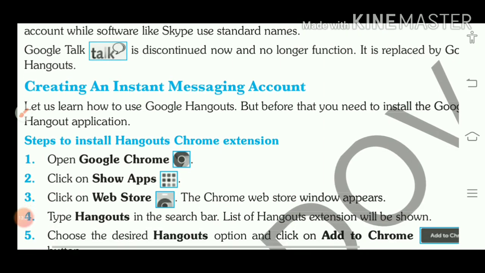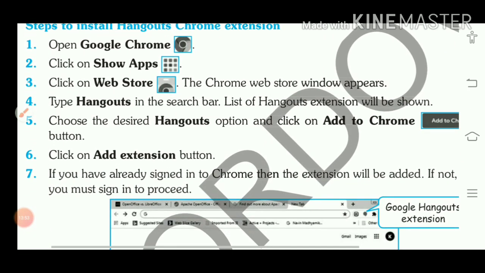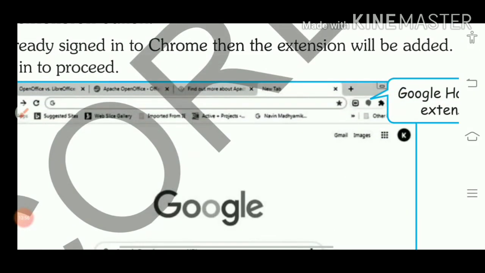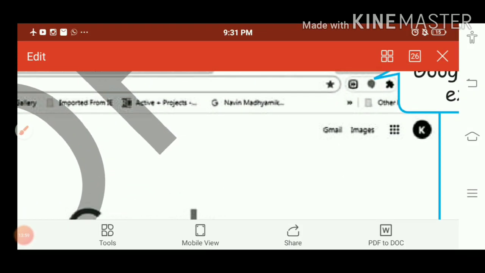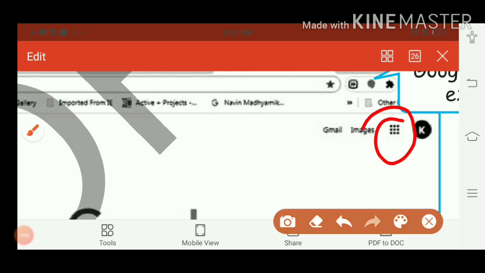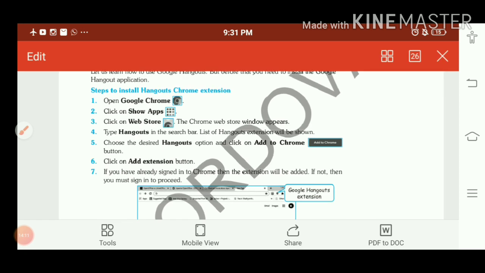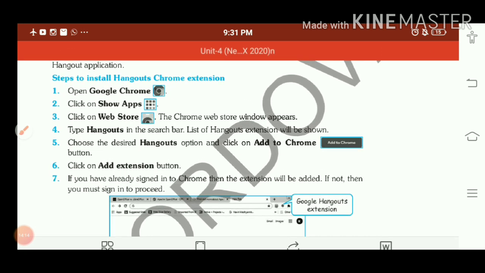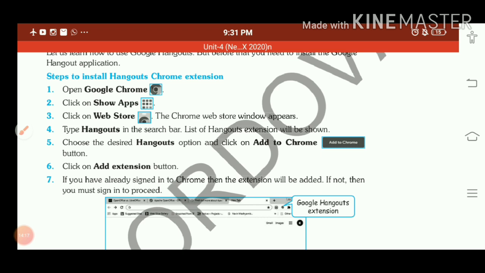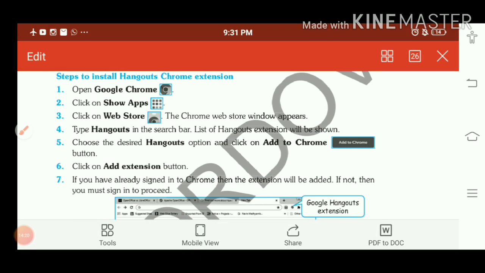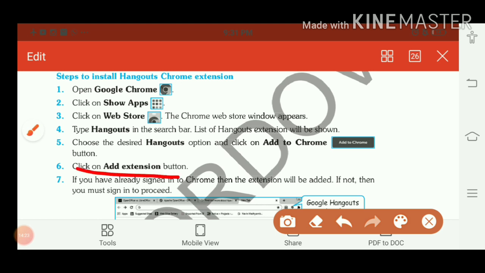Okay, how we can create an account on Google Talk, you are all aware that you will open Google Chrome. When you open Google Chrome, you will see these dots. When you click on this one, you will get the option of Google Chrome. From here you will select the Hangouts option, and then click the add to Chrome extension button. When this is added you are able to use it in your laptop or in your mobile, and from the Play Store also you can download this Hangouts option.